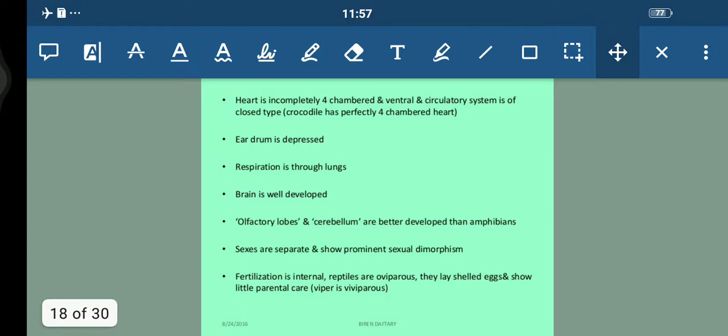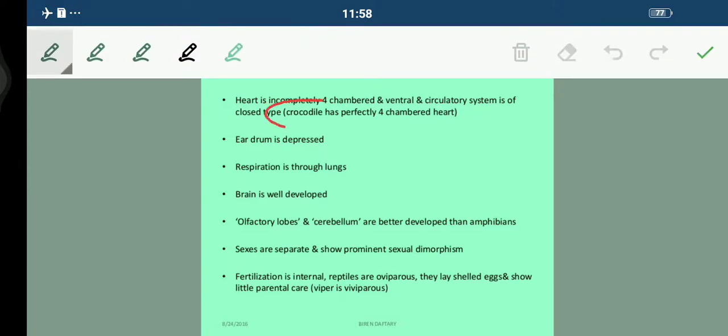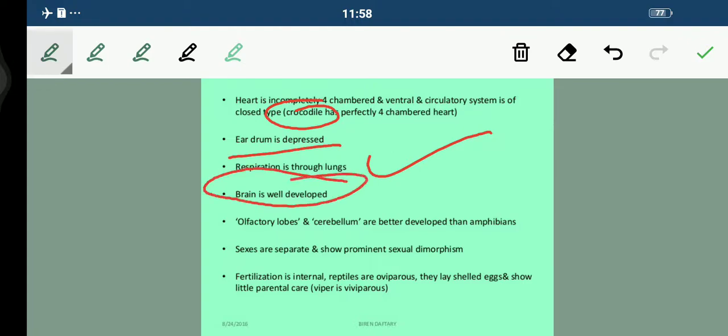Now students, heart is incompletely 4-chambered and ventral, and the circulatory system is of closed type. Some reptilians have a 3-chambered heart, somewhat the incomplete 4-chambered, but the perfectly complete one is in the crocodile. Fine. So remember this. Eardrum is depressed. Respiration is done through lungs, students, and the brain is very well developed in these organisms.